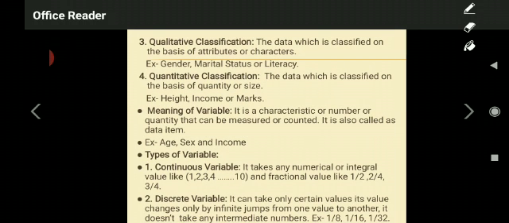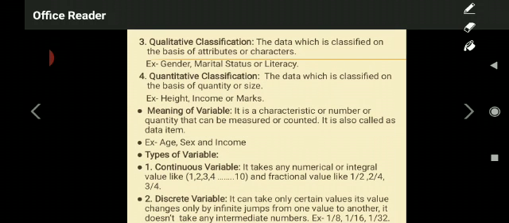If you are going to take the height of, for example, 10 students in the class, height will be different. If you are taking the income of 10 farmers in a village, that will be different in size, different in quantity. If you are taking marks, for example, marks of 10 students in the class, again you are going to see differentiation in the marks of the students. So like that, quantitative classification explains the data which is classified on the basis of quantity or size, for example. I hope you understood these things.